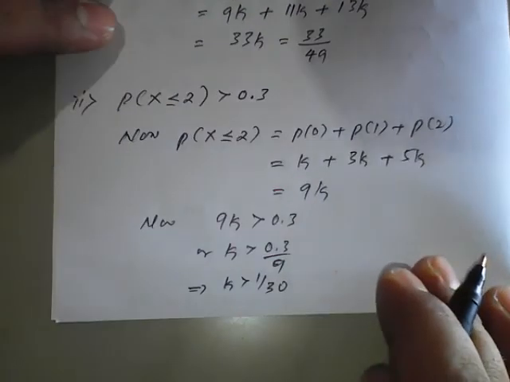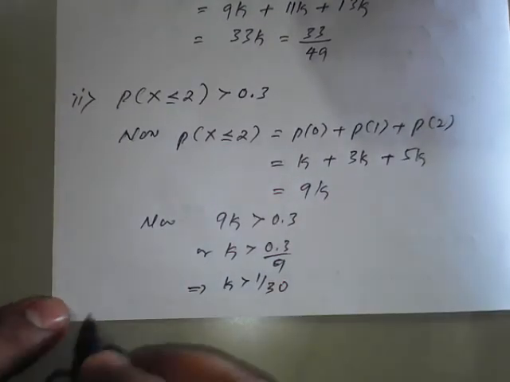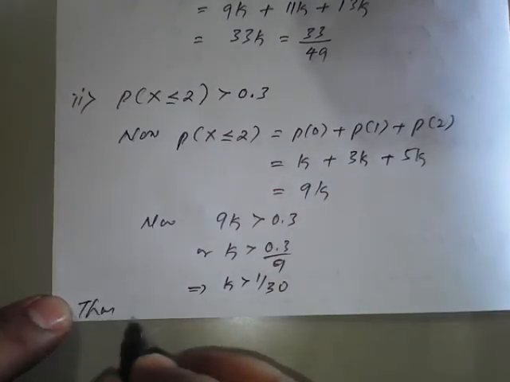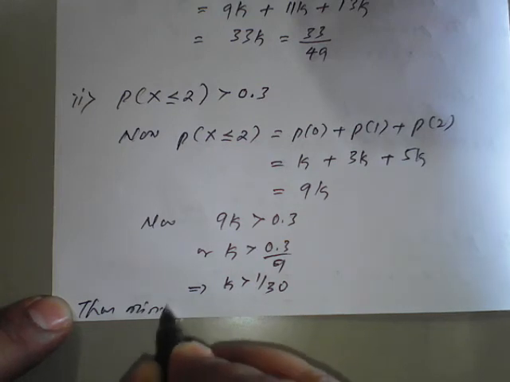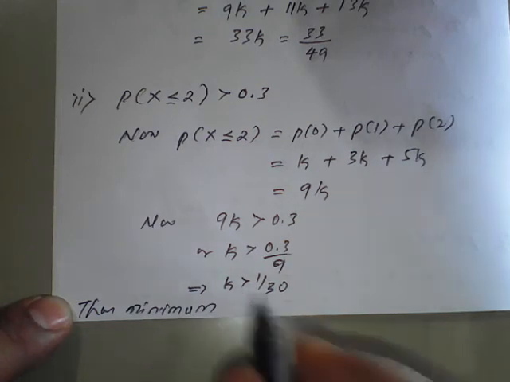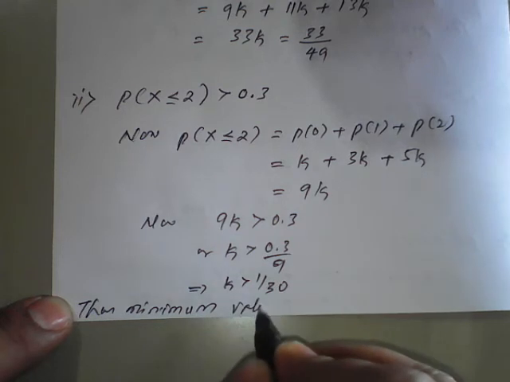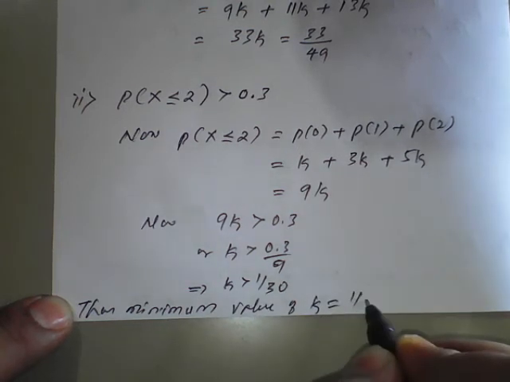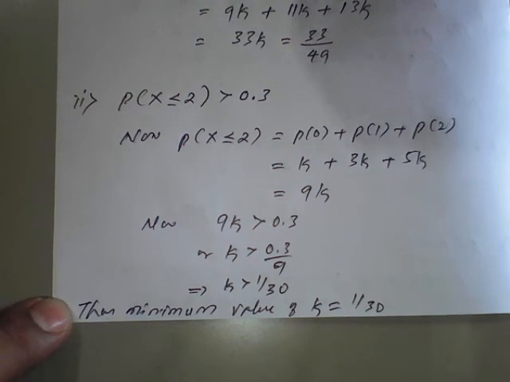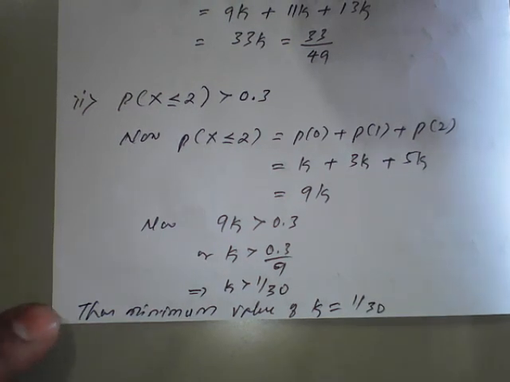So therefore you have to conclude that thus the minimum value of k is how much here? 1 by 30. So this is the end of the problem.